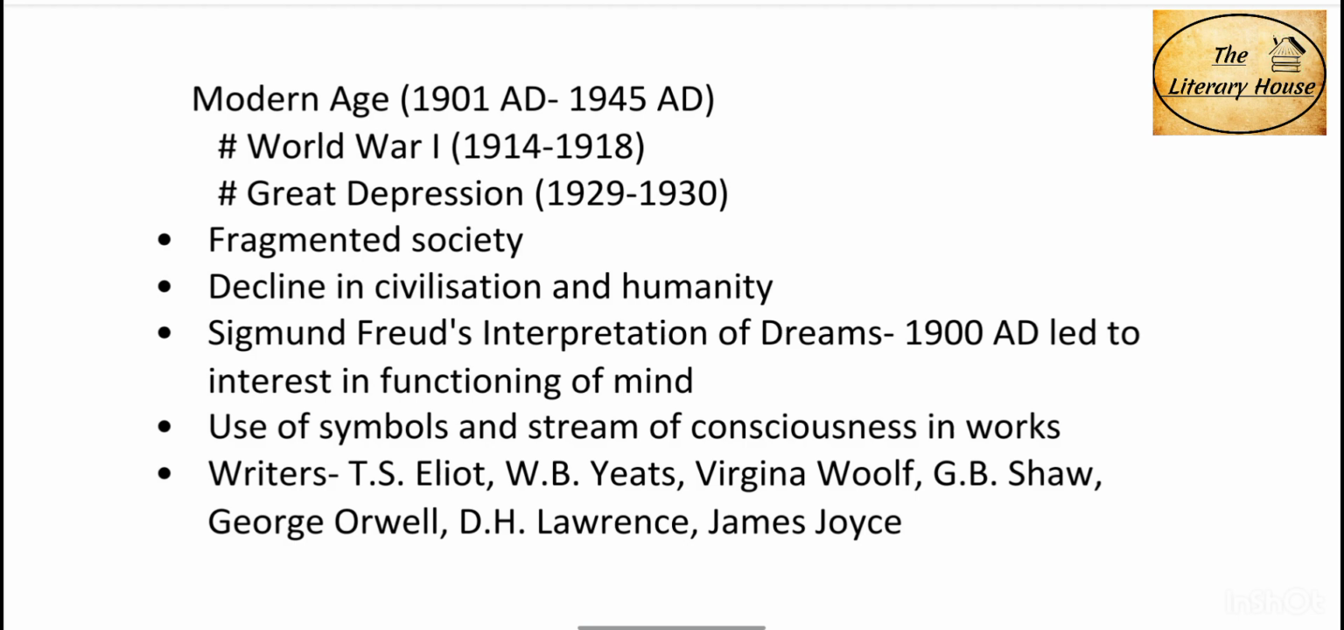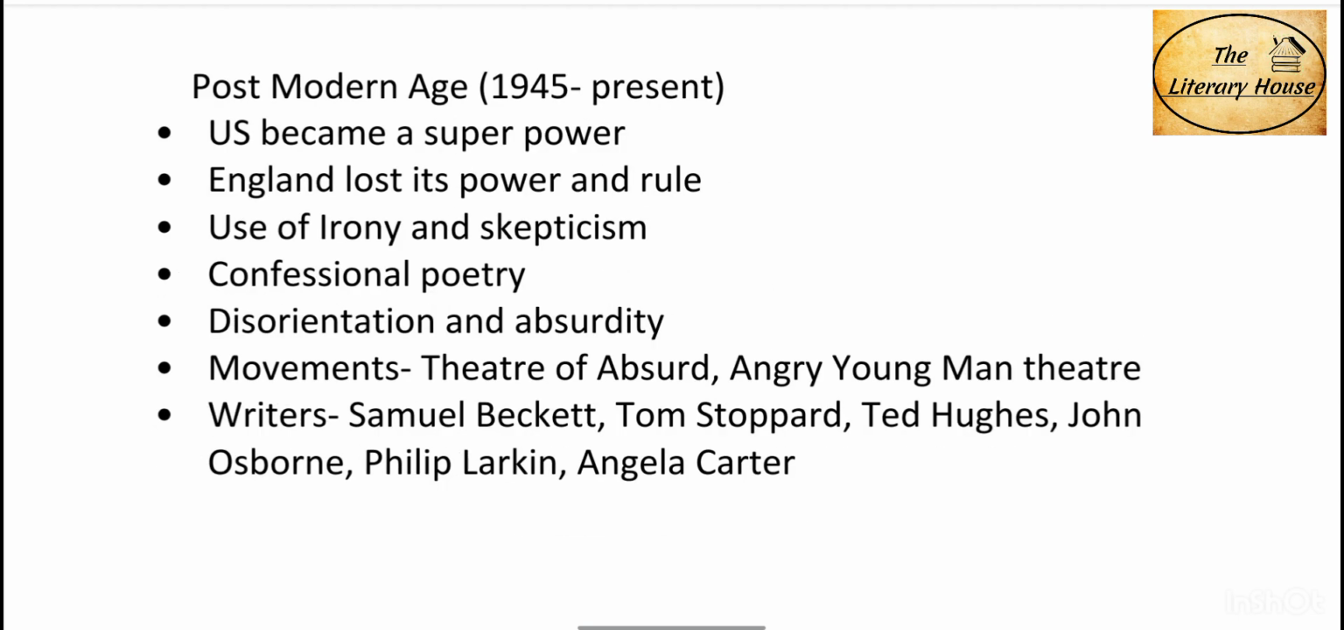Then we have the modern age, from 1901 AD to 1945 AD. This age saw World War I and the Great Depression, which led to a fragmented society. There was a decline in civilization and humanity. Sigmund Freud's Interpretation of Dreams in 1900 AD led to interest in the functioning of the mind. There was use of symbols and stream of consciousness in the works of this age. Famous writers of this age are T.S. Eliot, W.B. Yeats, Virginia Woolf, G.B. Shaw, George Orwell, D.H. Lawrence, and James Joyce.